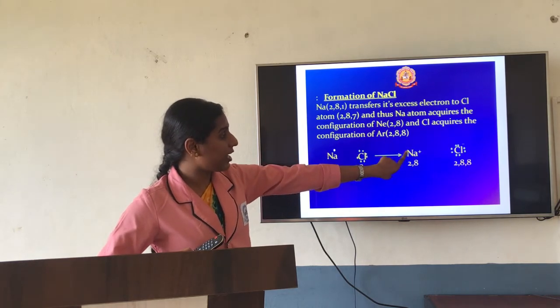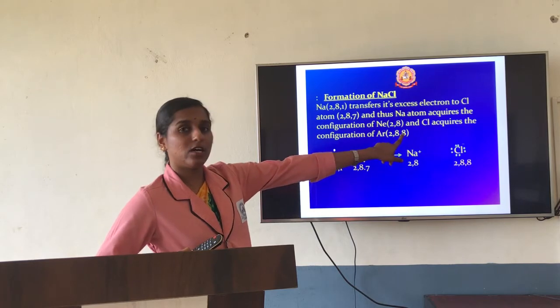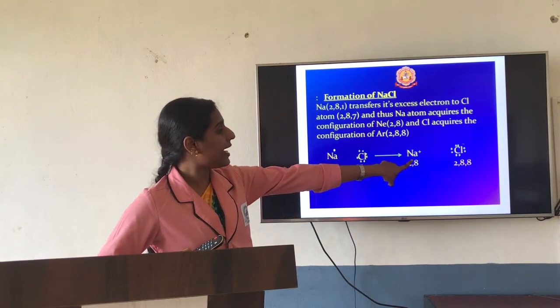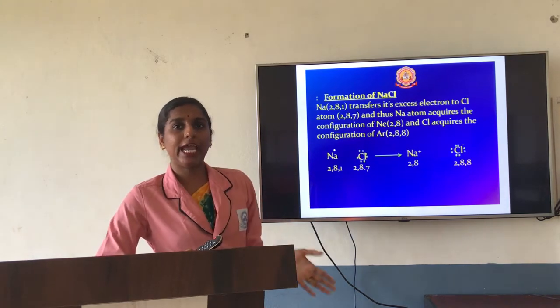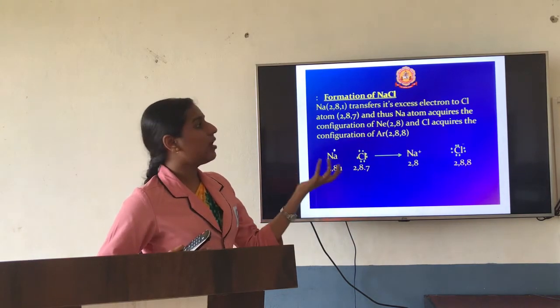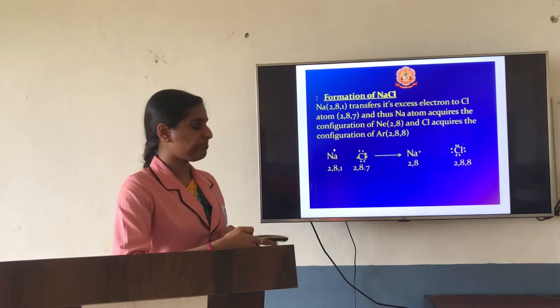If you consider the chloride ion, it has taken the electron, so it is there in ionic form, so that it will get 2, 8, 8. So in its outermost shell, it has a total of 8 electrons. So this is the way that atoms will go for bonding.